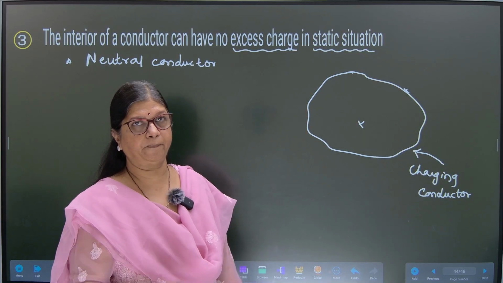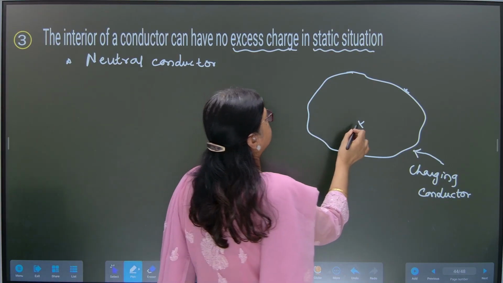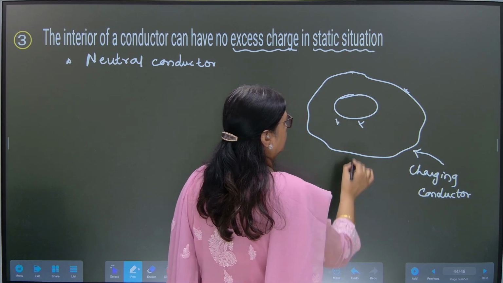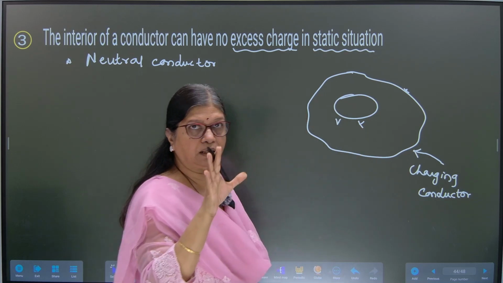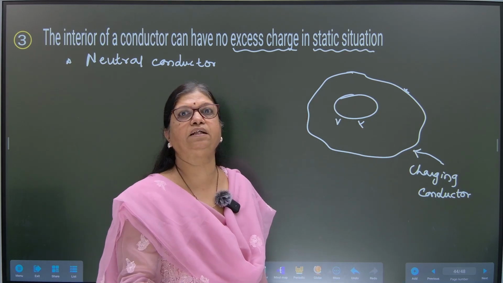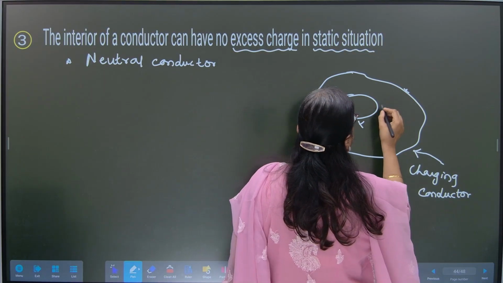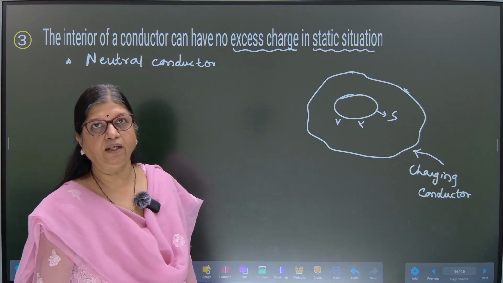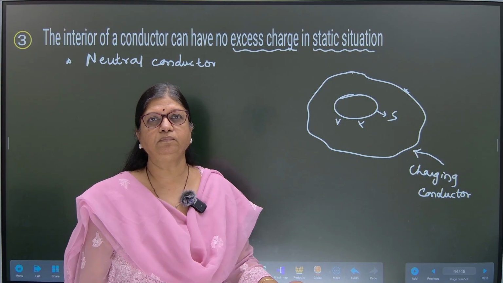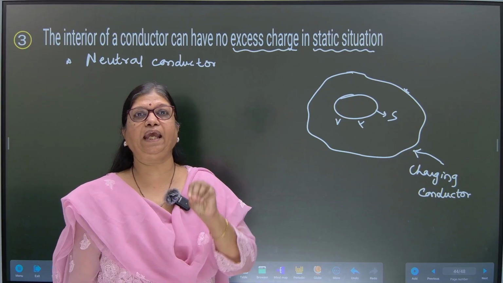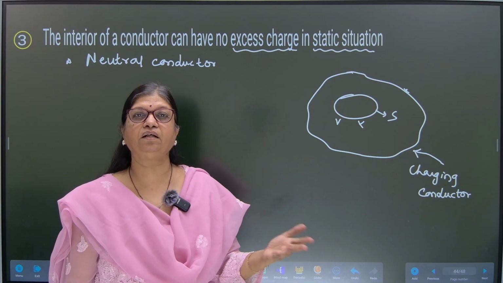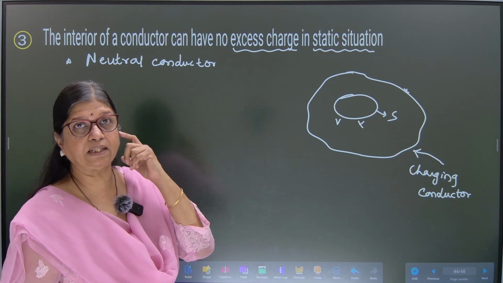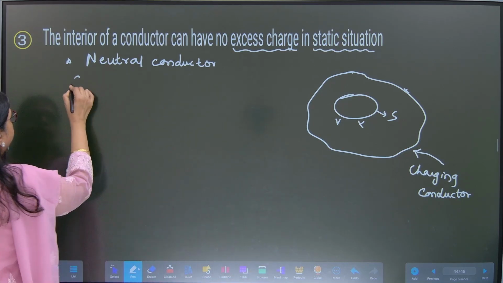That is the query. So, to understand this point, let us consider one small volume of the surface of the conductor itself with area S. Okay, so within this volume, let us consider if there is any charge or not. For this we have to take the help of Gauss's law.